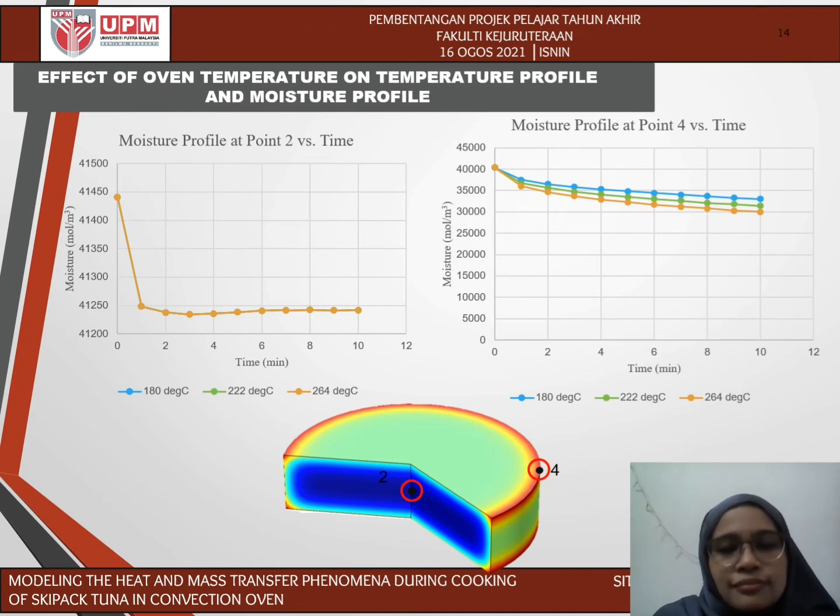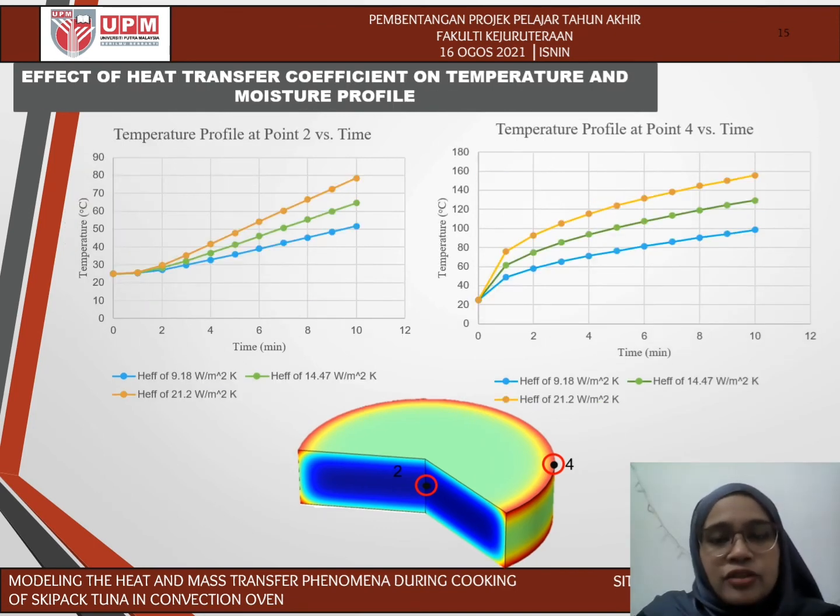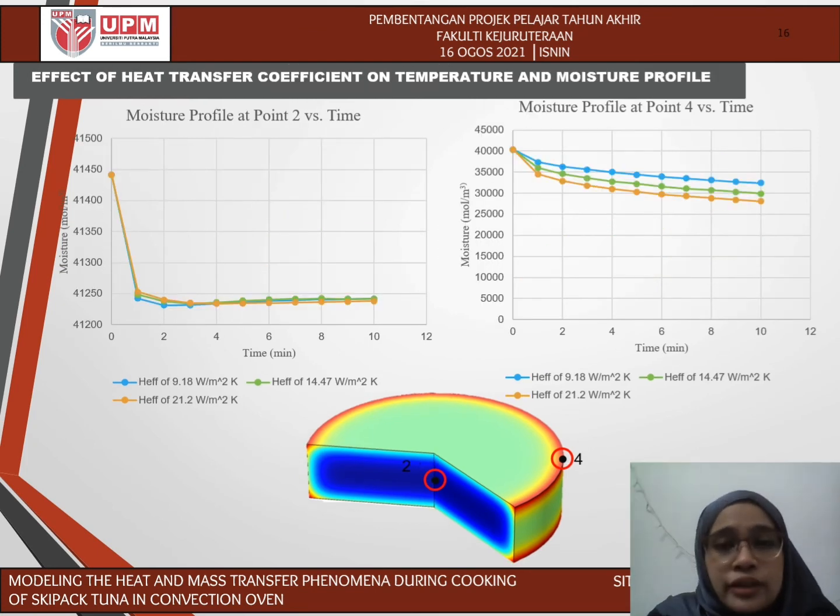As for the effect of heat transfer coefficient on the temperature and moisture profile, we can see significant changes in the temperature on the outside and at the coldest point of the fish meat when cooking under different heat transfer coefficients. For the moisture content at the middle point of the fish meat, the moisture profile doesn't show any significant changes, but at the top edge point, which is point 4, the change can be seen and it is quite big. The time taken for fish meat to cook perfectly is lower when using a high heat transfer coefficient compared to a lower heat transfer coefficient.